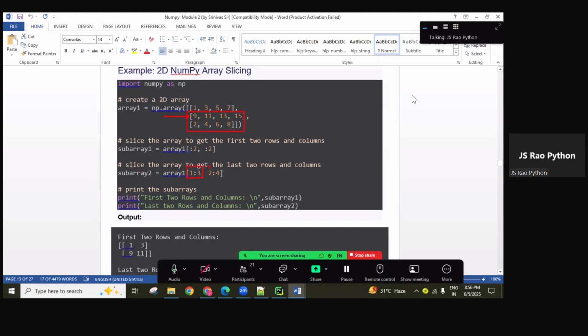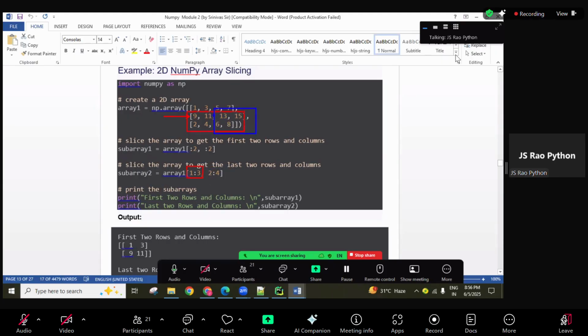So 0, 1, 2, 3 means we are getting these 2 rows, and columns 2 to 4. Because of this, index 0, index 1, index 2 means from here onwards, guys. So index 2, index 3, index 4. 4 is not there, up to 3 you're getting. Means these 4 values you're going to get.